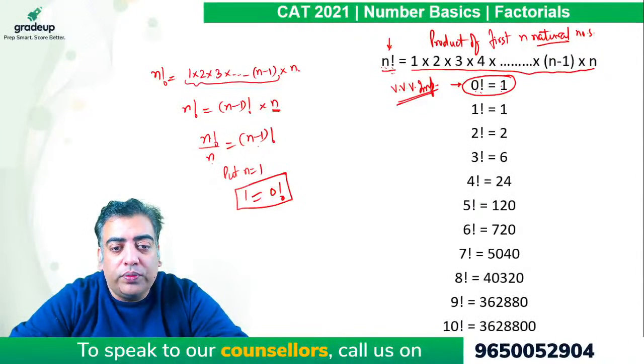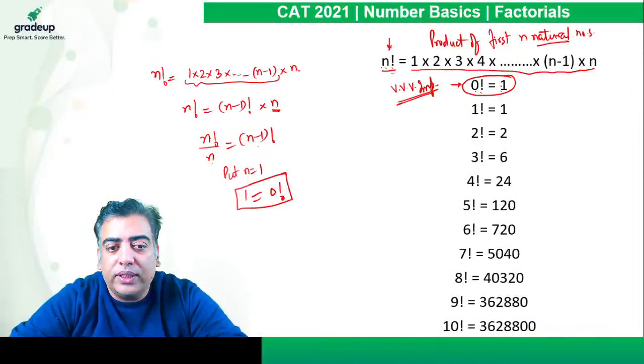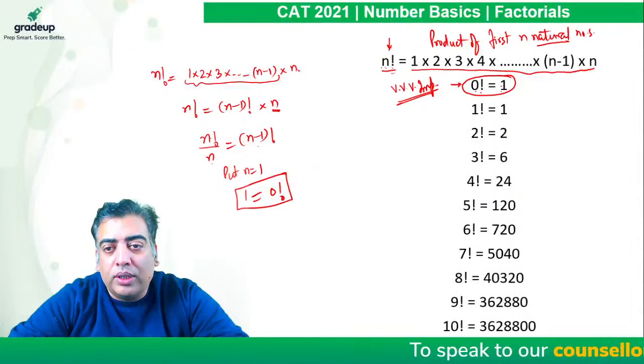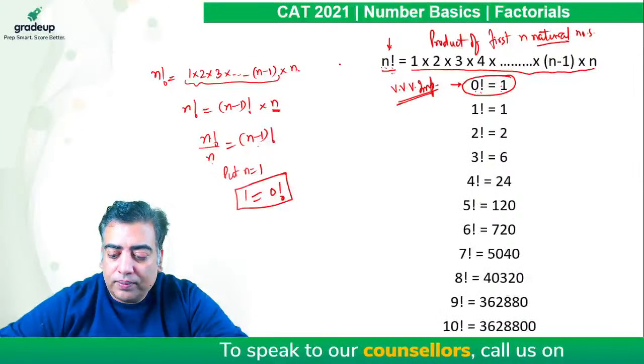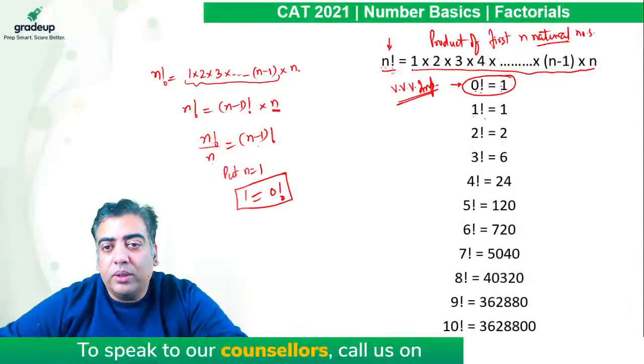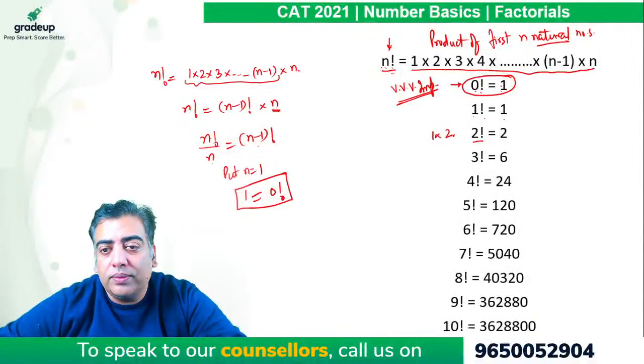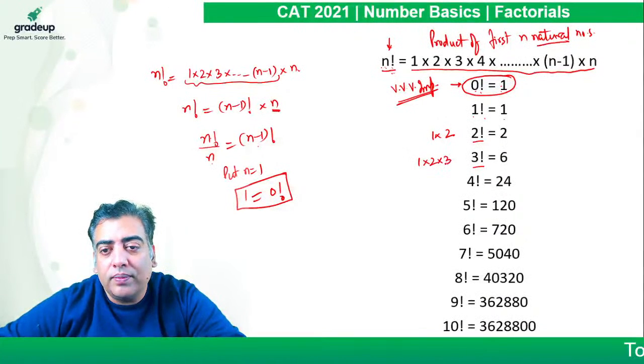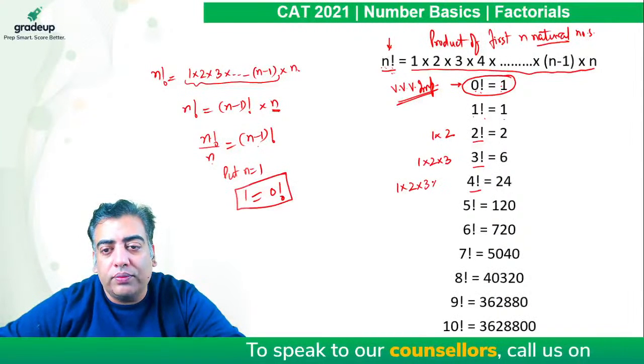I hope the proof is clear to each and every student. The process of proof in itself is very important. Okay, so let's talk about the next values then. 1 factorial, when you put n equal to 1, only 1 will turn up. When you take 2 factorial, it is the product of 1 and 2. When you take 3 factorial, it is the product of 1, 2 and 3. When you take 4 factorial, it is the product of 1, 2, 3, and 4.